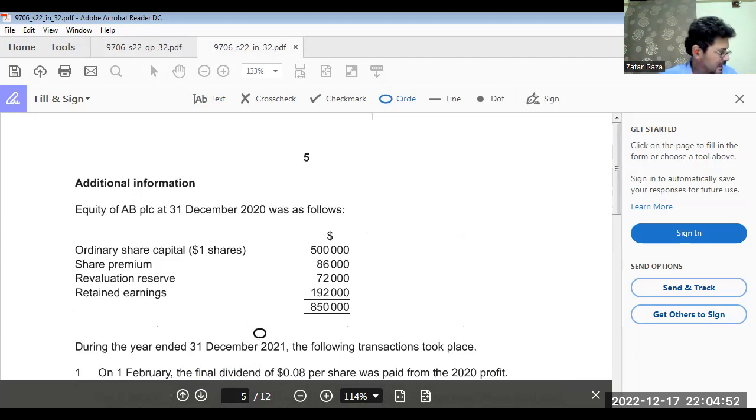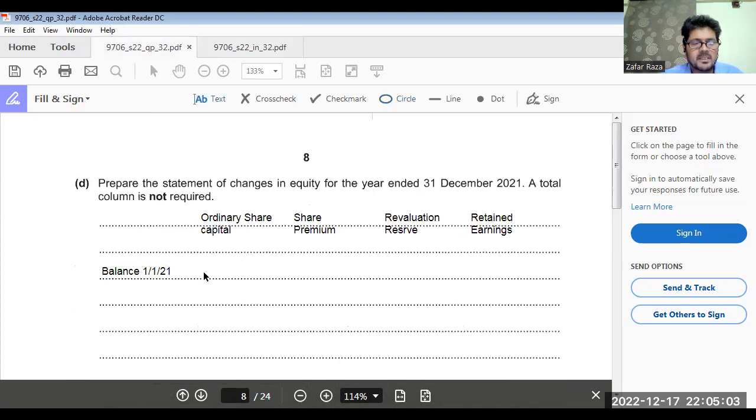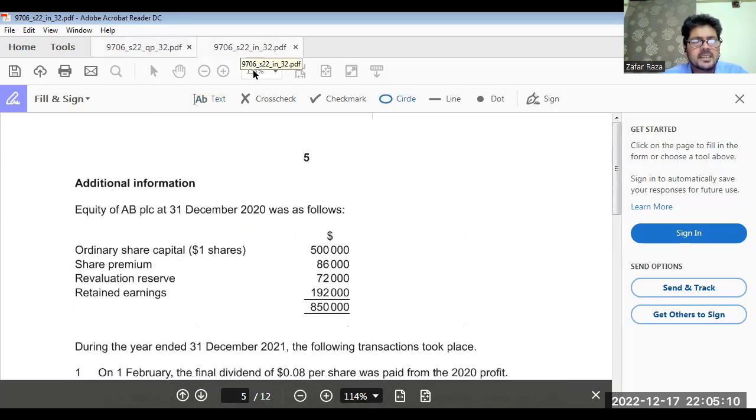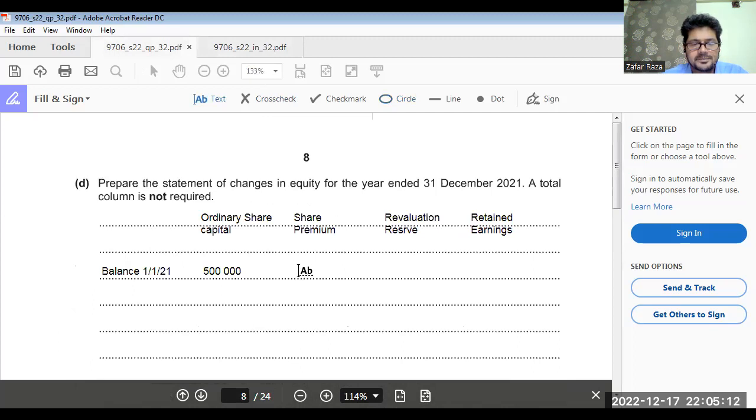So 192 plus 20,000 is 212,000. So here we are going to write ordinary share capital $500,000. How much share premium? $86,000 starting. Revaluation reserve $72,000. And retained earnings now $212,000.